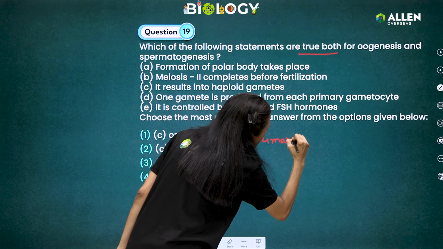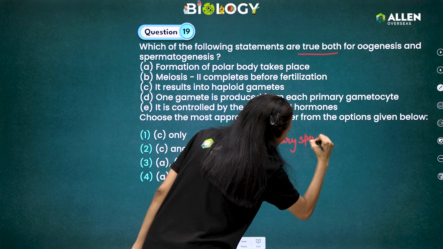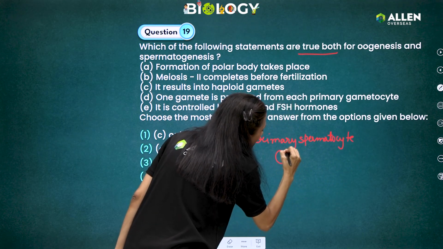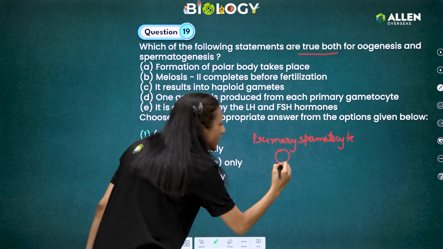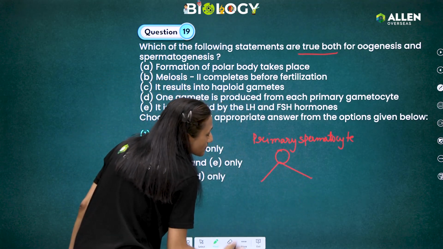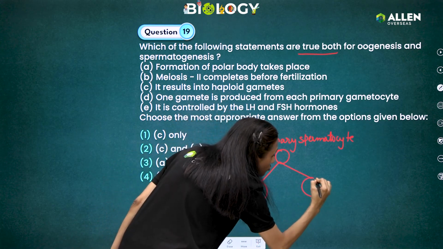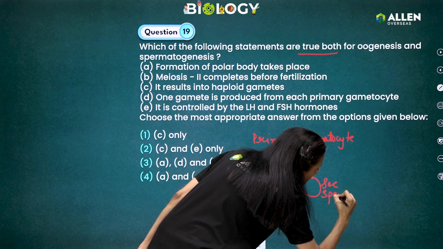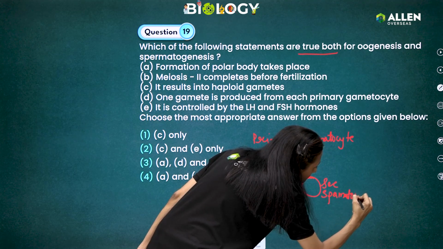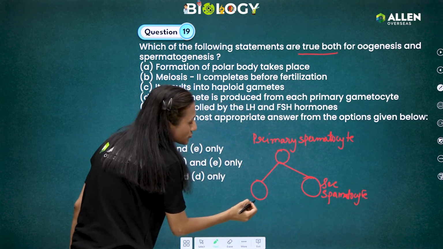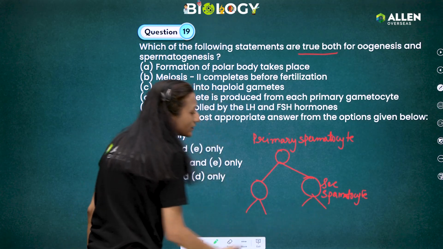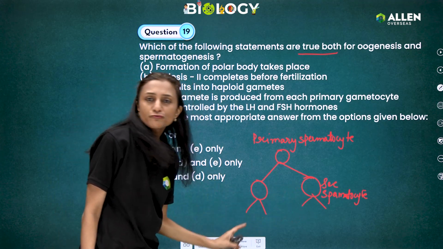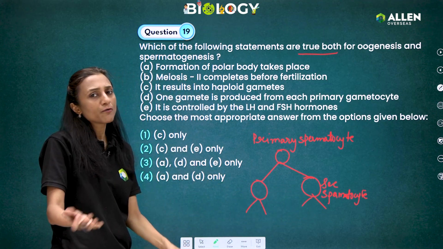spermatogenesis, then primary spermatocyte. Okay. If suppose this is one primary spermatocyte, then meiotic division takes place and it forms 2 secondary spermatocytes. And these 2 secondary spermatocytes form spermatids. Each of them forms 2 spermatids. So 2 and 2, so 4 spermatids in total, and that will form 4 sperms.